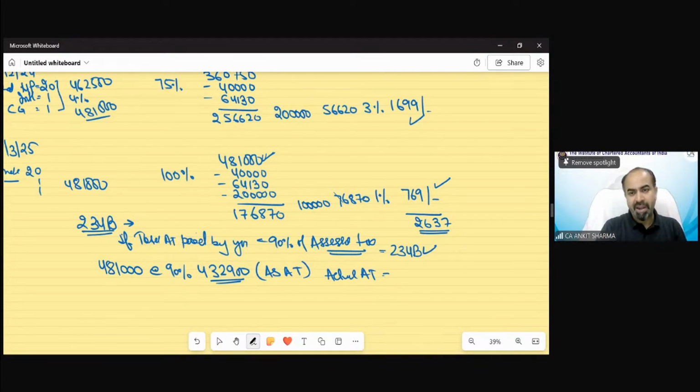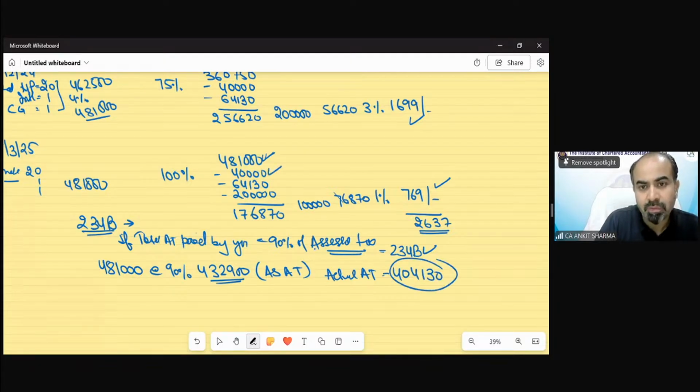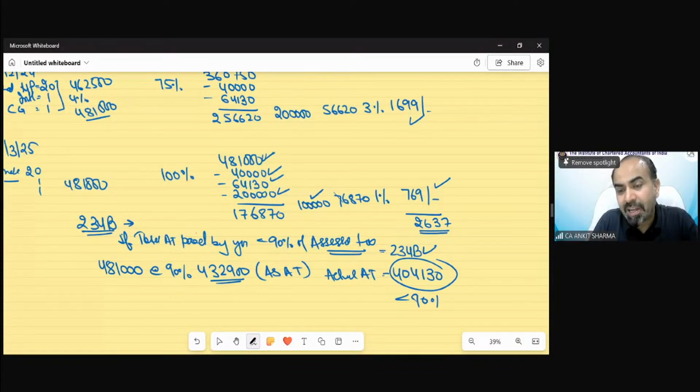Actually, we have paid 4,04,130. So we at least needed to pay 4,32,900 to avoid this 234B interest. But technically we have just paid 4,04,130, which is less than 90% of assessed tax.